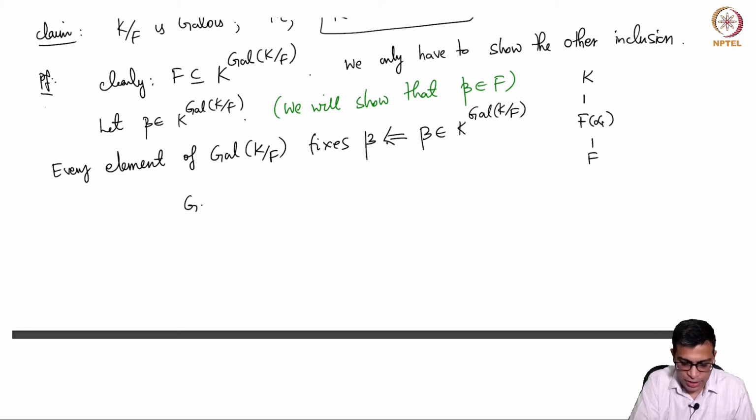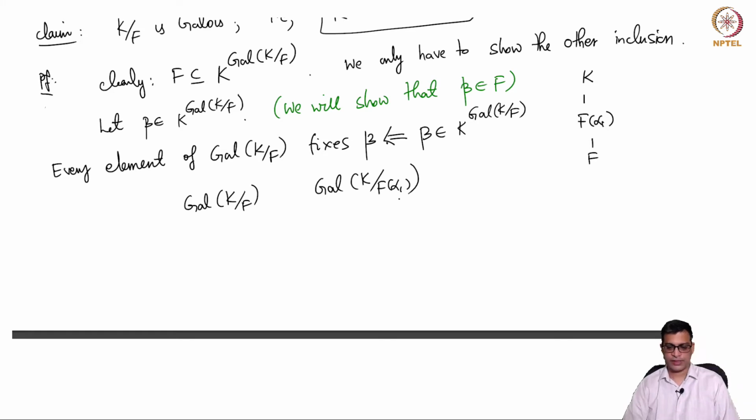But now what is the relation between Galois K over F and Galois K over F alpha 1? Just think about it. This in fact came up in a problem session earlier. So what is an element of the left hand side here? It means it's an F automorphism of K. That means it's an automorphism of K that fixes every point of F. And what are elements here? This is an F alpha 1 automorphism of K. That means it's a K automorphism that fixes every element of F alpha 1.